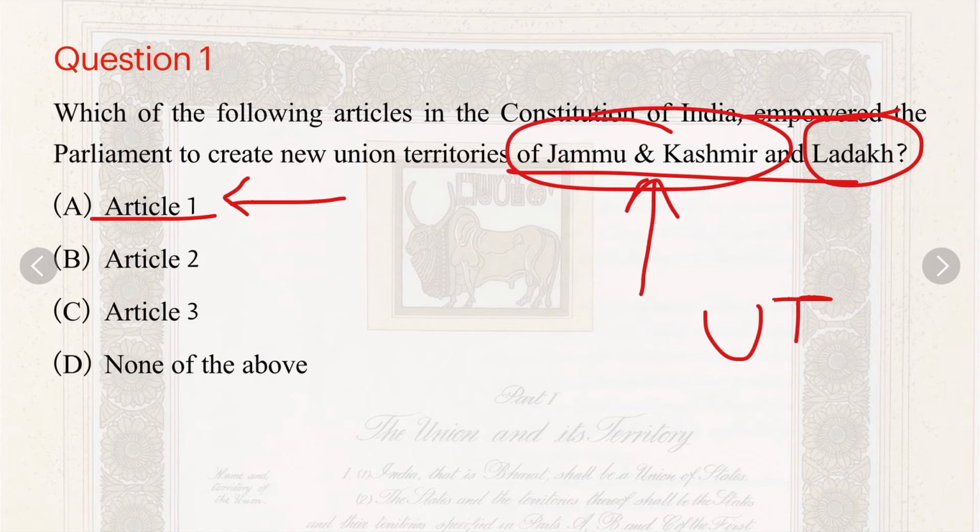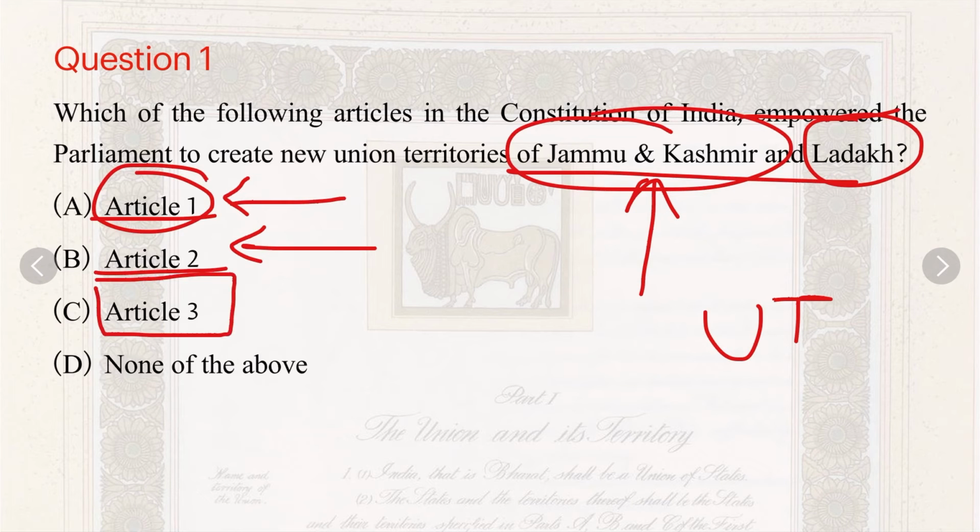Article 2 deals with admission of new states into the Indian Union, and Article 3 is our answer. Article 3 deals with the reorganization of states. For example, if any new state or union territory has to be created, the area has to be changed, or the name has to be changed, Article 3 is used. So Article 3 is used for all the internal reorganization within the Union of India.